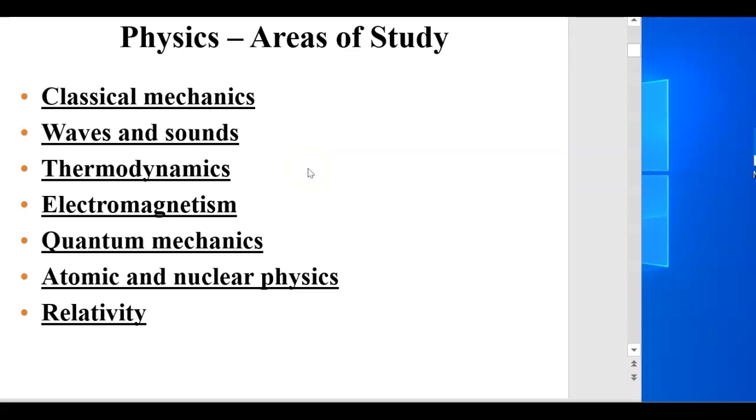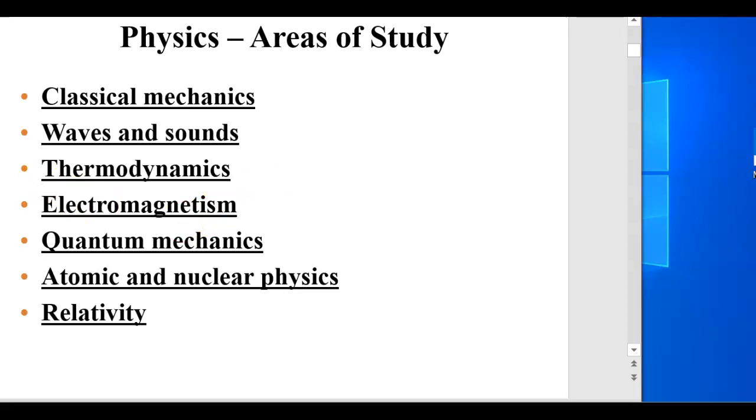Basic areas of physics are classical mechanics. That's basically what we're studying here, and that's how mechanical machines or how we move. We are going to touch waves and sound. We're going to talk about sound waves and light waves. Thermodynamics, we're just going to talk about energy and then heat. We will do the electromagnetism. And then there are other ones that are quantum mechanics. That's a lot higher order than we need to talk about here, in atomic and nuclear physics. And then the area of physics related to relativity.